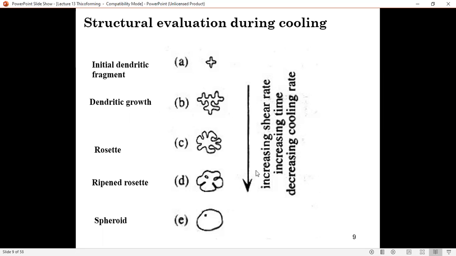So we want this form. We want spheroid structure in the Thixoforming operations, right?